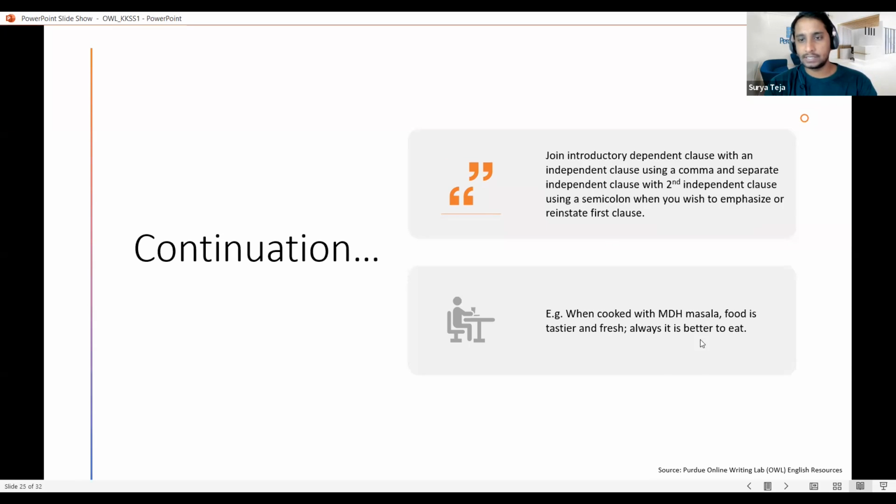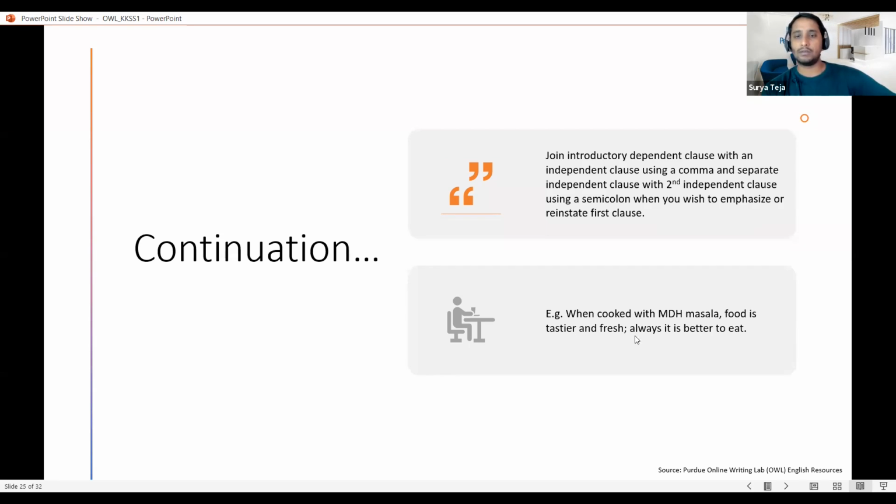But here in this case, we are actually trying to emphasize the meaning in the first independent clause, which is food is tastier and fresh. So if we start the statement, when cooked with MDH masala, food is tastier and fresh. Always it is better to eat. The main important part of this whole sentence is food is tastier and fresh. To convey that meaning, I started it as when cooked with MDH masala, food is tastier and fresh.